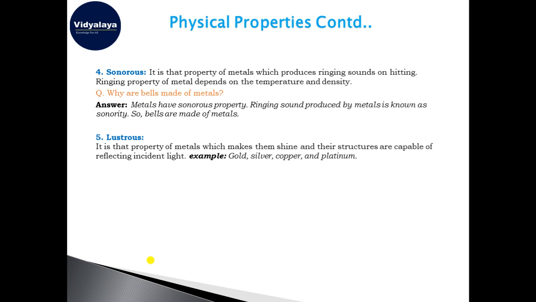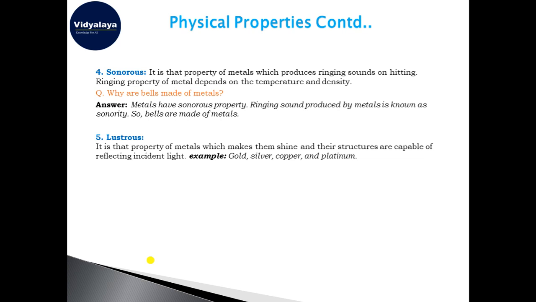So the next physical property that we are going to discuss is sonorous. Have you ever dropped a coin from your hand? When it strikes the ground, there is a sharp sound coming from that strike. And that property is called sonorous. When you beat a metal, it produces a distinct kind of sound. That is called the sonorous property. That is called the ringing property.